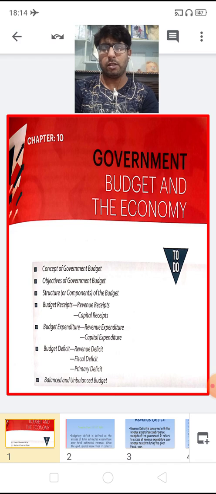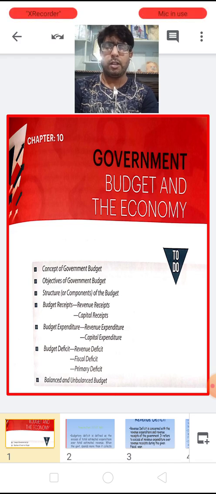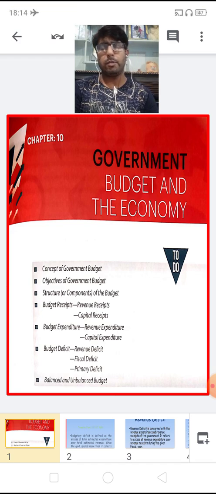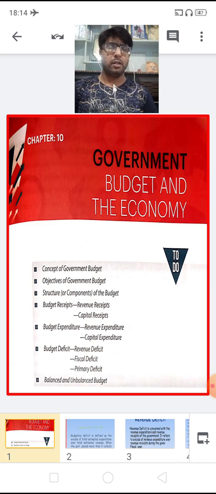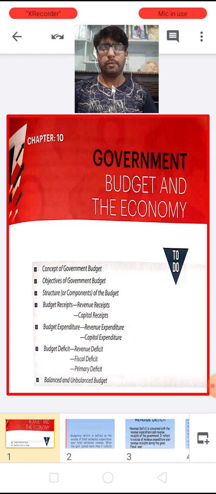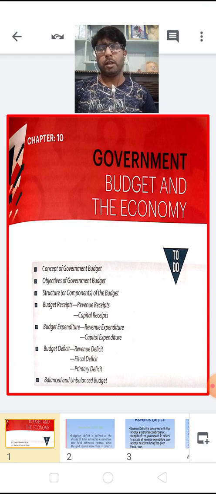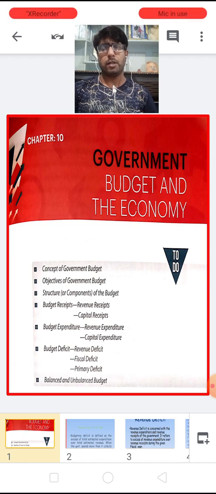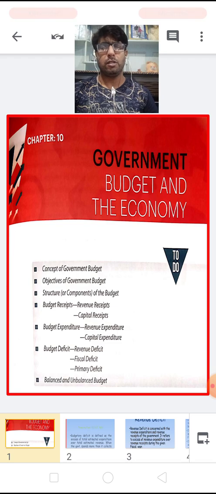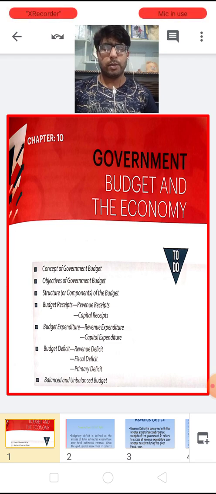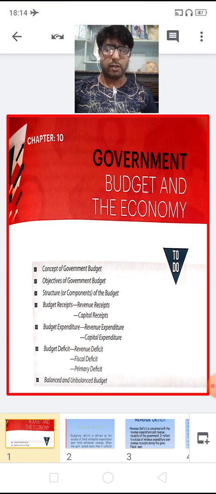I mean, what is the definition of the government budget, objectives of the government budget, the structure of the government budget, I mean the components of the government budget, and thereafter we have learned what are budgetary receipts and budgetary expenditure, and we have also learned that there are two kinds of receipts. The first is the revenue receipts and the second is the capital receipts, and in the same way there are two kinds of expenditure. The first is the capital expenditure and the second is the revenue expenditure.